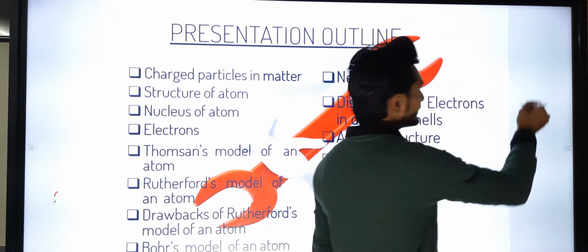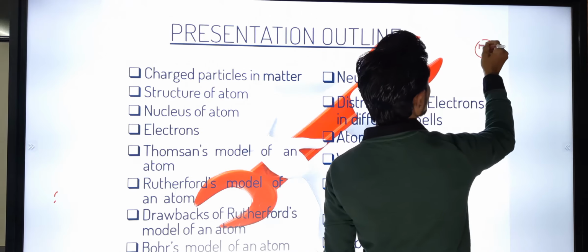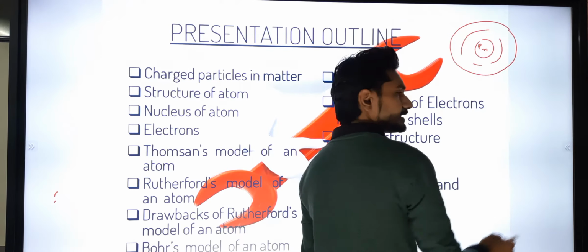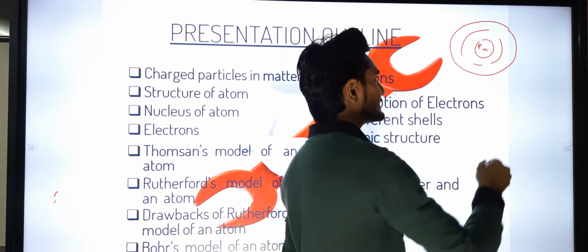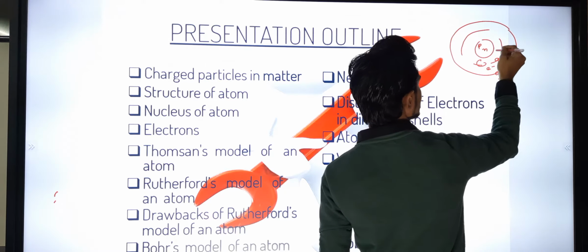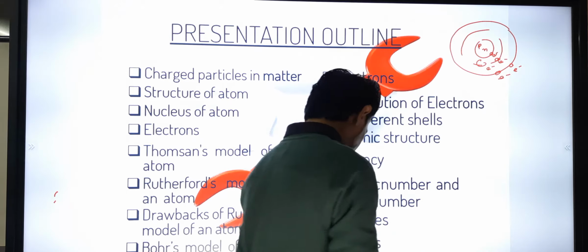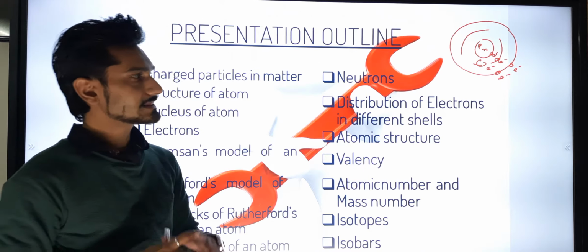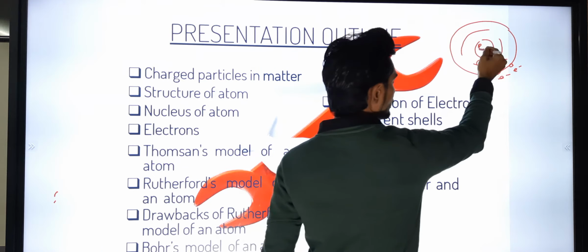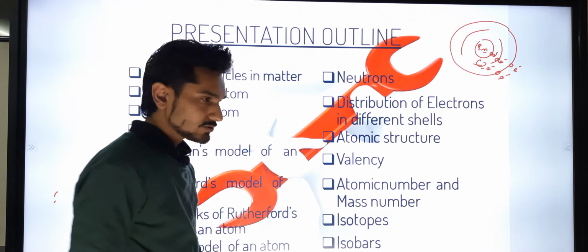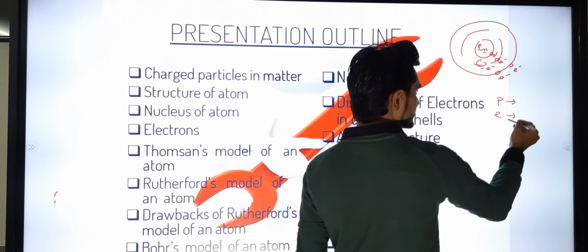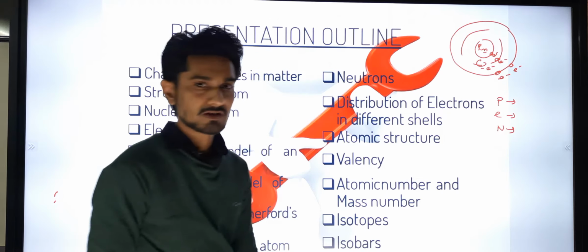We have seen that the atom is made up of protons, neutrons and electrons. Earlier you studied that electrons are rotating in orbits. We have also seen that these elements, or materials, have some kind of charge in them, which basically comes from the proton, neutron and electron. So we are going to see what charge a proton contains, what charge an electron contains, and what charge a neutron contains.